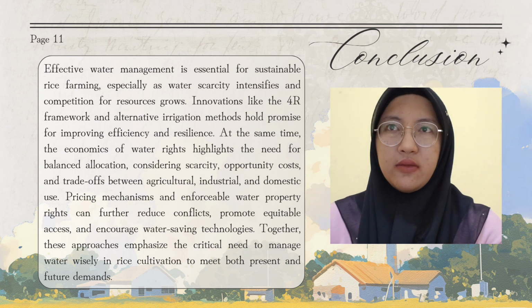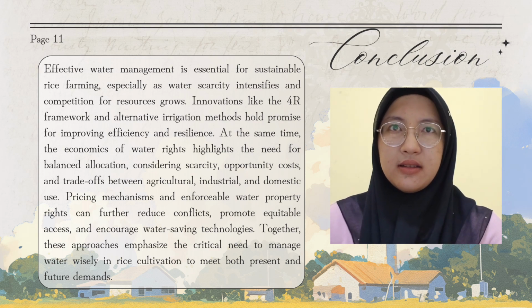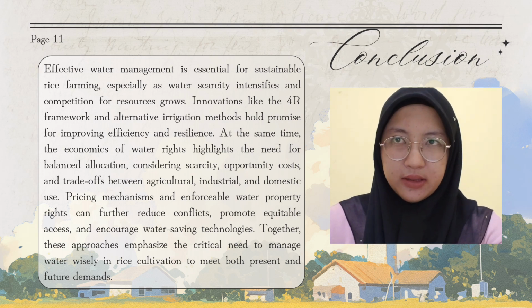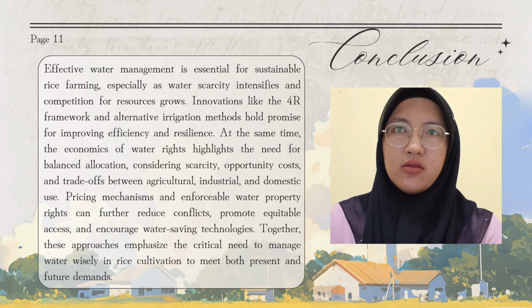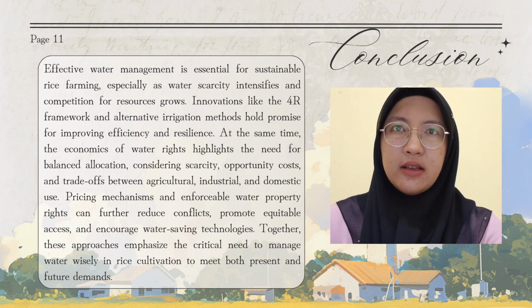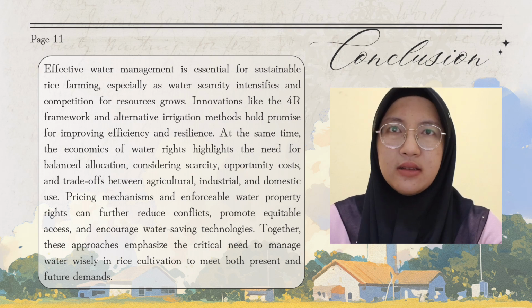In conclusion, effective water management is essential for sustainable rice farming, especially as water scarcity intensifies and competition for resources grows. Innovations like the 4R framework and alternative irrigation methods hold promise for improving efficiency and resilience.